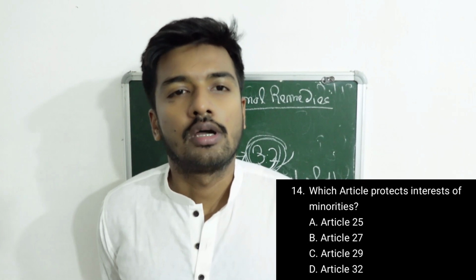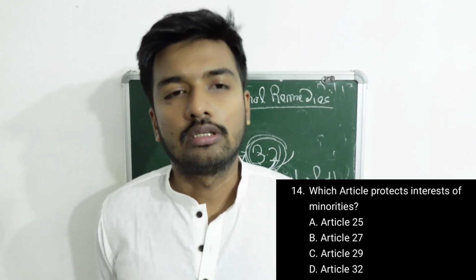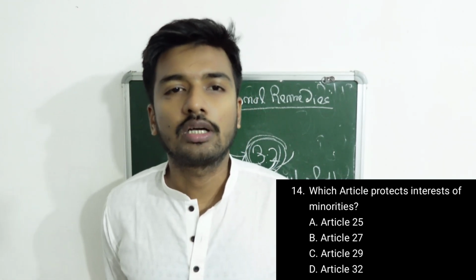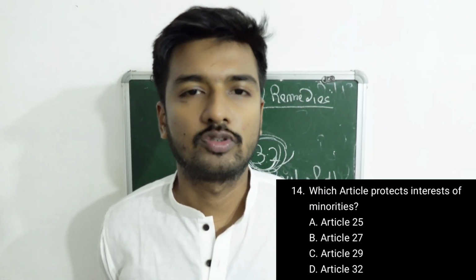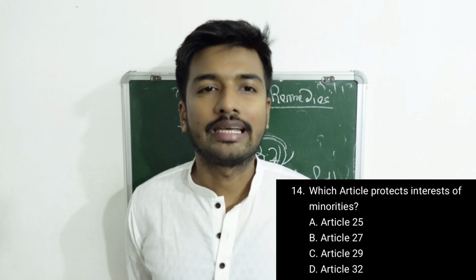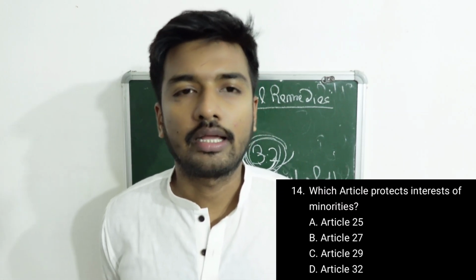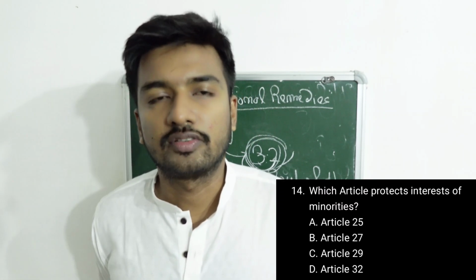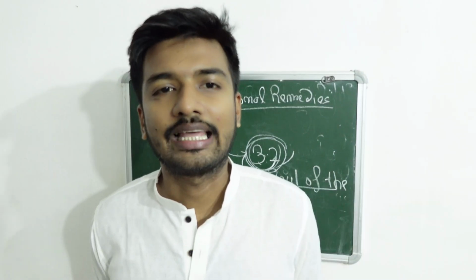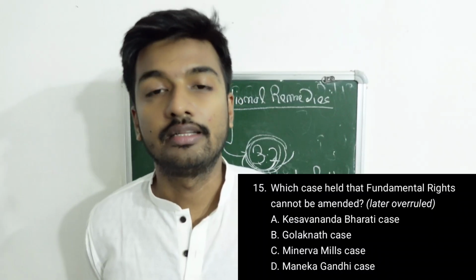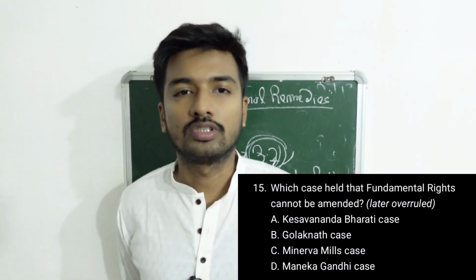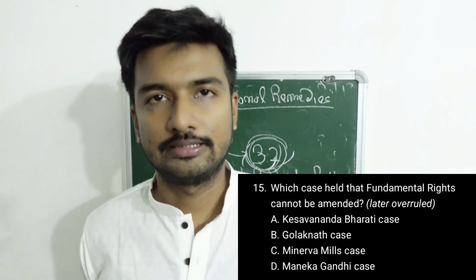Question number 14: which article protects the interest of minorities? Just now I have told you, Article 29. Article 29 protects the interest of minorities. Which case held that fundamental rights cannot be amended, which was later overruled? Answer B, Golaknath case.